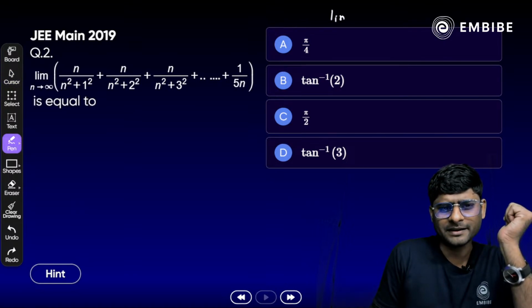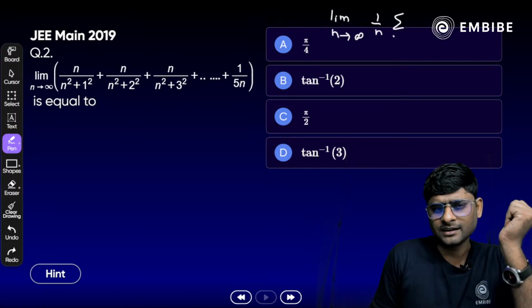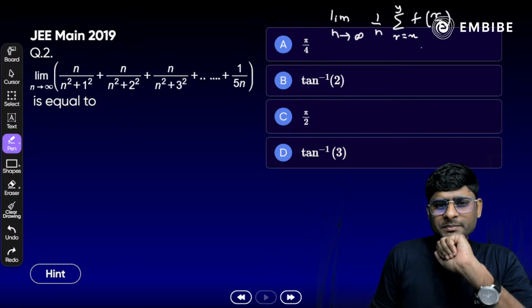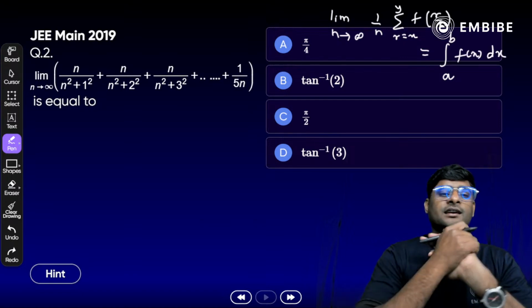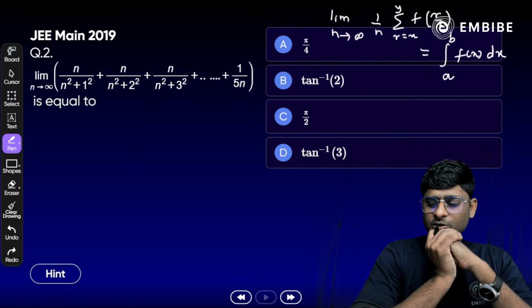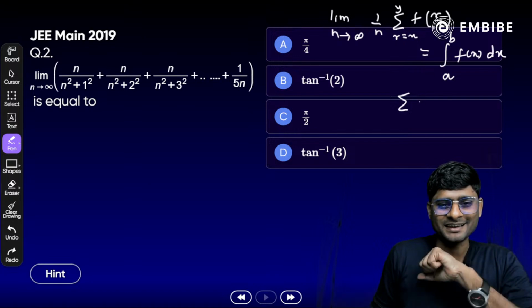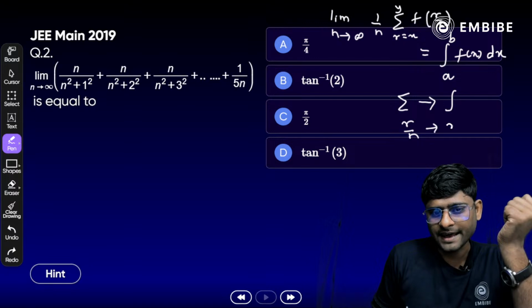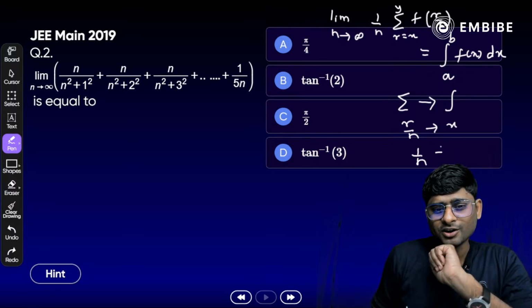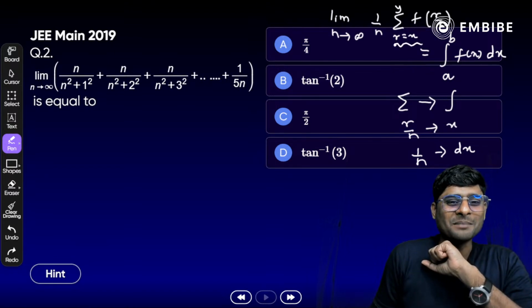Remember, if we have a limit n tends to infinity 1 by n, if we have a summation like r equal to x to y, we can assume f of r by n, then it will become what? Integration of a to b f x dx here. Nothing more to do. Don't get confused, the summation sign, sometimes you call it sigma, changes into integration, r by n will become x here, and 1 by n will become dx here. Yes, a very small calculation you have to do for the upper limit and lower limit.